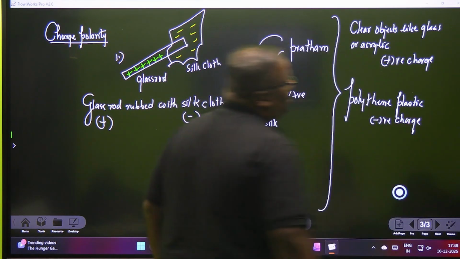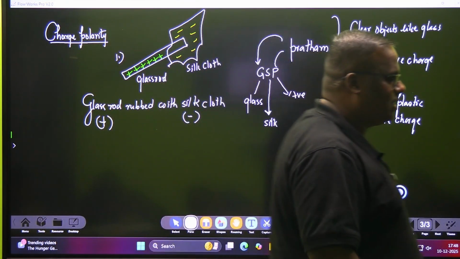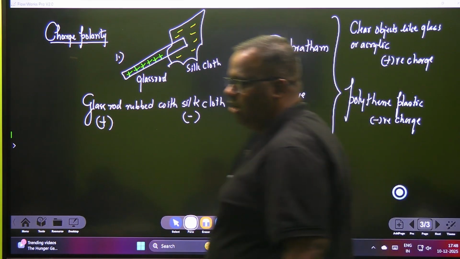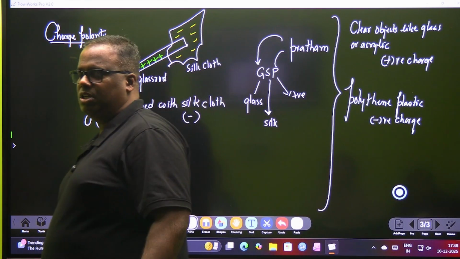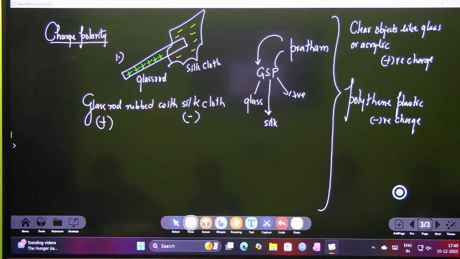So now if somebody tells you glass rubbed with a plastic carry bag, what are the charges? You can easily say glass is positive, carry bag is negative. Clear? Butter paper rubbed with glass rod, butter paper rubbed with pencil box scale. Butter paper will take up negative charge, pencil box scale will take up positive charge.